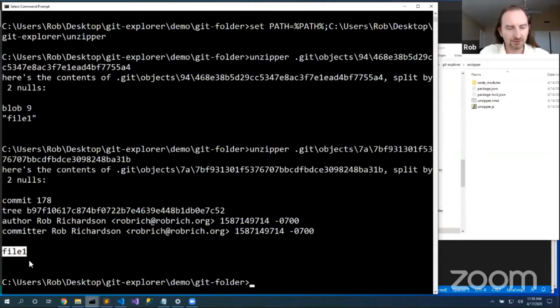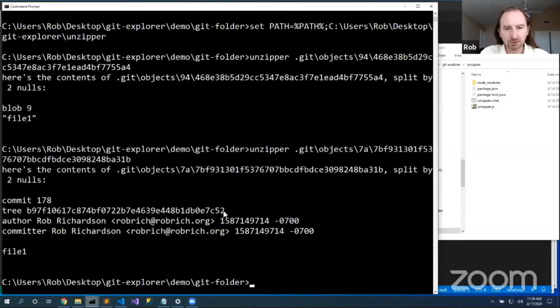Here's my commit message, the one that said file1, but we also have some other references. Author and committer, it was me. Here's my email address. Here's the date and time zone that I made this commit, that I authored this commit and was the committer of this commit. And it references a tree node, b97f.